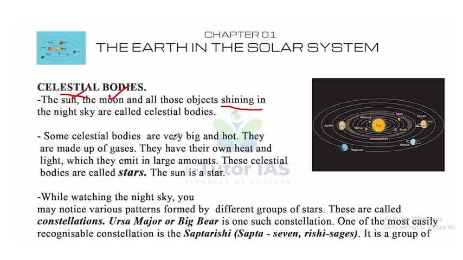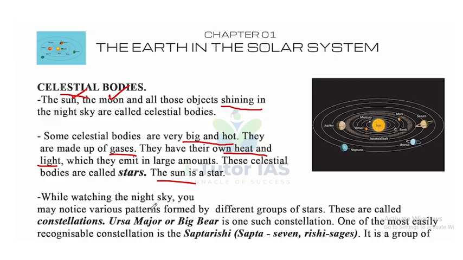Some celestial bodies are very big and hot. They are made up of gases. They have their own heat and light which they emit in large amounts. These celestial bodies are called stars. We know which is the biggest star in our solar system. That is the sun. The sun is the biggest star in our solar system.